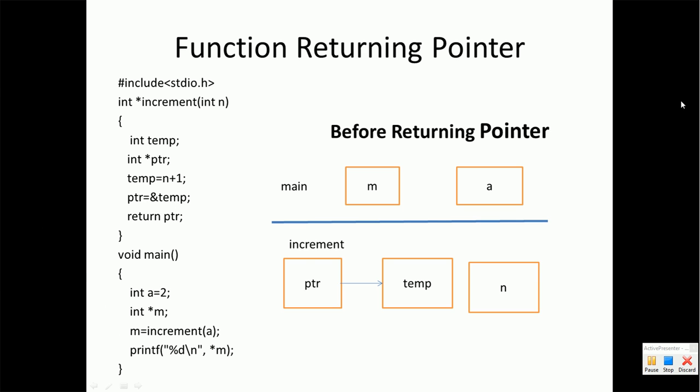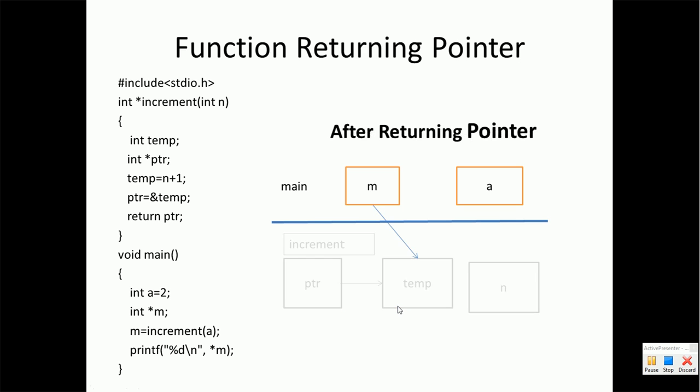This can be understood through the diagram which has been given here. Before returning the pointer from the increment function, what will happen? Inside the main function there is a variable m which is a pointer, and a variable a which is a normal integer variable, having a value 2. Inside the increment function we have three variables, ptr, temp and n, in which n will hold the value of a, temp will hold the incremented value of n, and ptr is pointing to temp. So this is the case before the function returns the pointer.